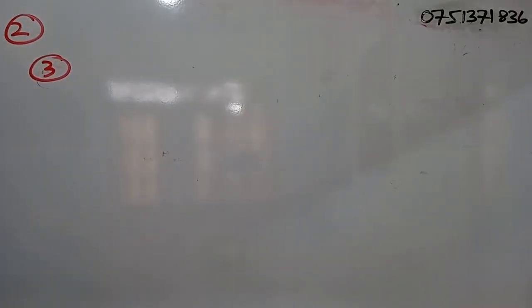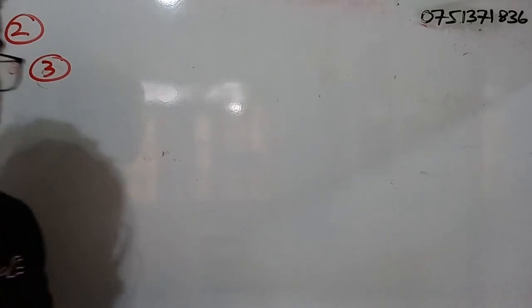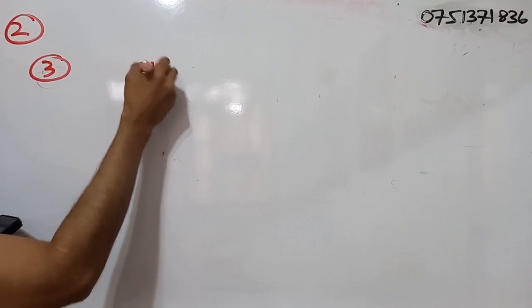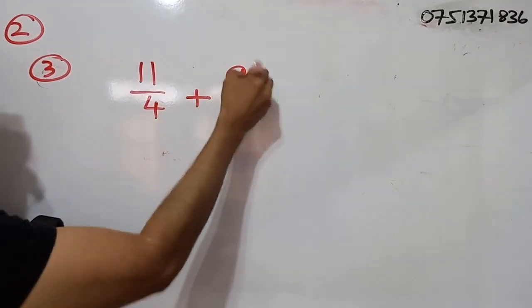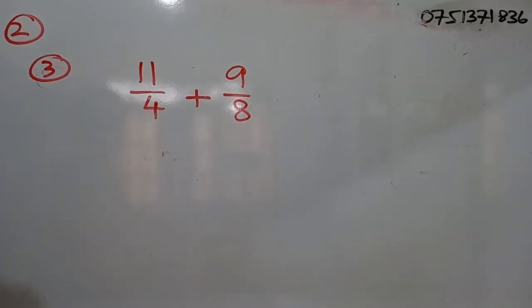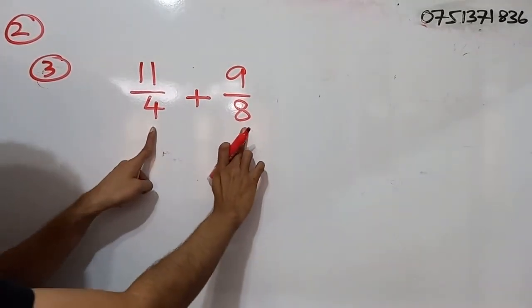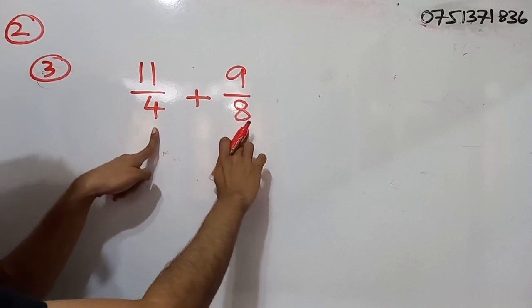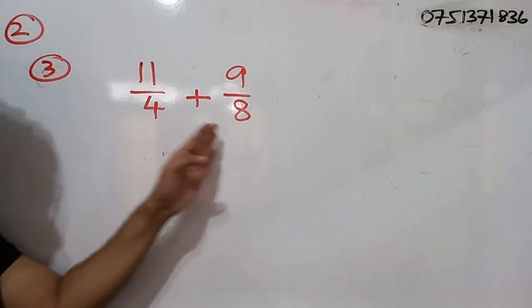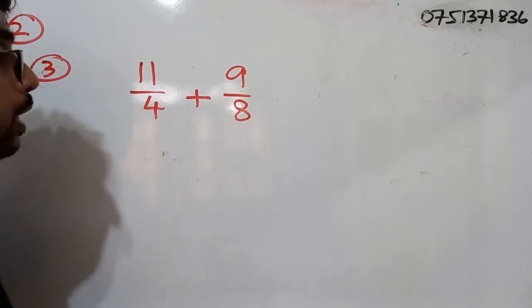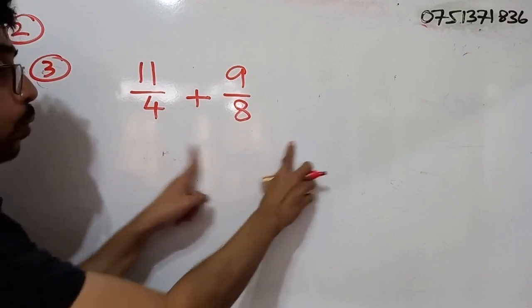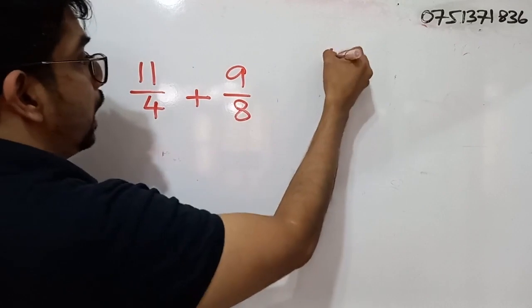Part 3. What is the total amount of chocolates received by both? So what do we have to do? Simply we have to add those two fractions together, right? So 11 by 4, to that we have to add 9 by 8. Here we have two fractions where the denominators are different, so we have to make them the same. In order to do that, we have to calculate the least common multiple of 4 and 8. So it will be 8. We have to convert each of these denominators into 8.